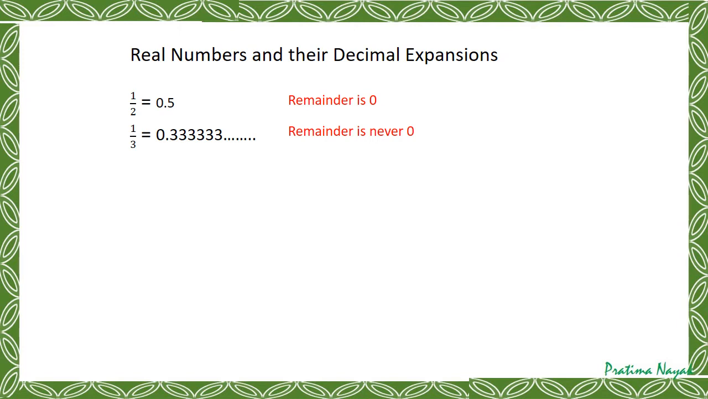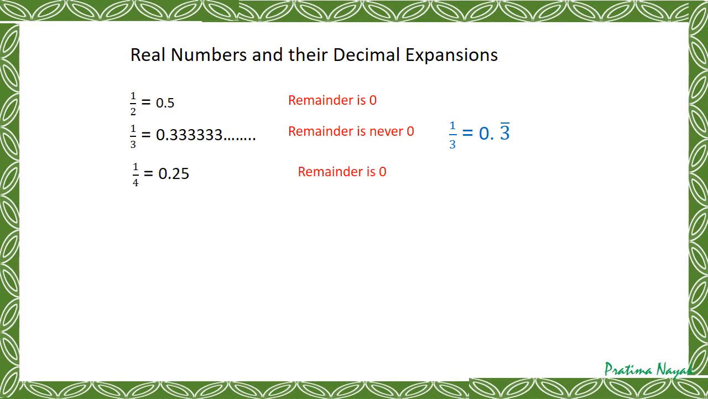So 1 by 2 was a rational number. I got 0.5 in decimal. 1 by 3, I got 0.333, so it is not terminated. It is non-terminating, but it is repeating. See, instead of writing 0.3333 so many times, we write 0.3 with a bar, one line above it.